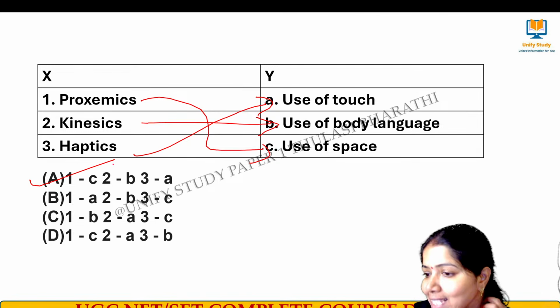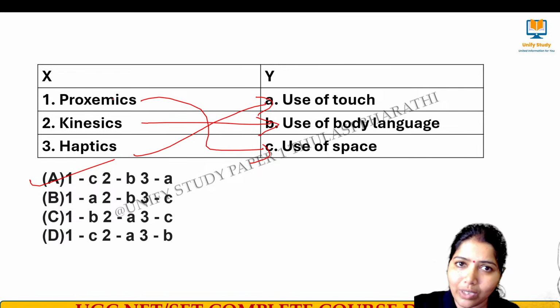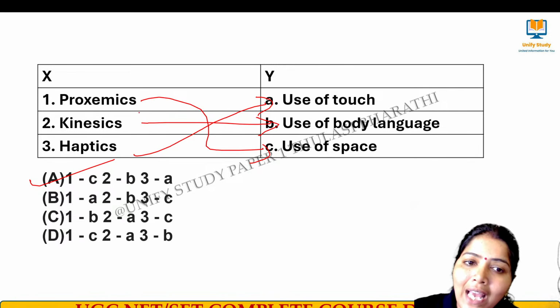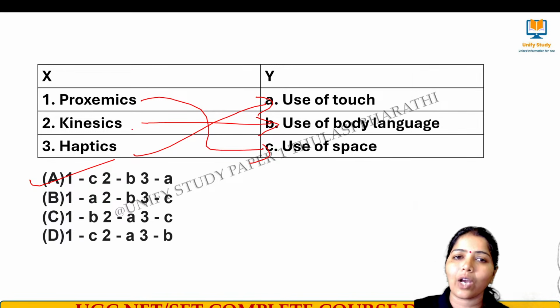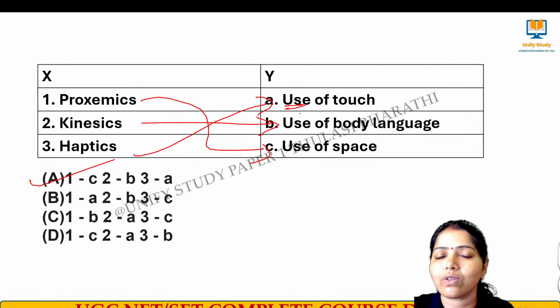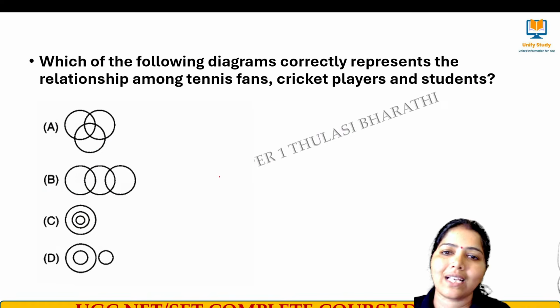Option number 1 is the right answer. Proxemics talks about the distance, in what distance they communicate, that gives me some communication. Kinesthetics talks about body language. Haptics talks about the use of touch, right? That also gives me some communication. Yes, option number A is the right answer. Next question.